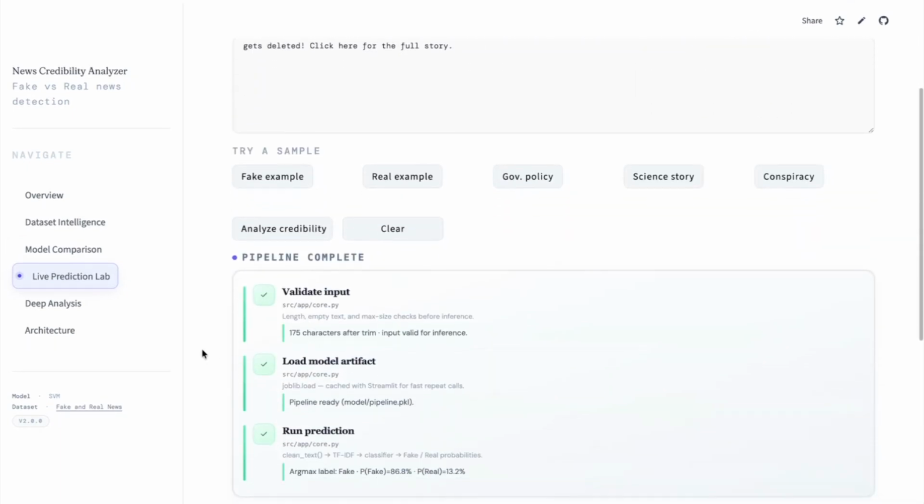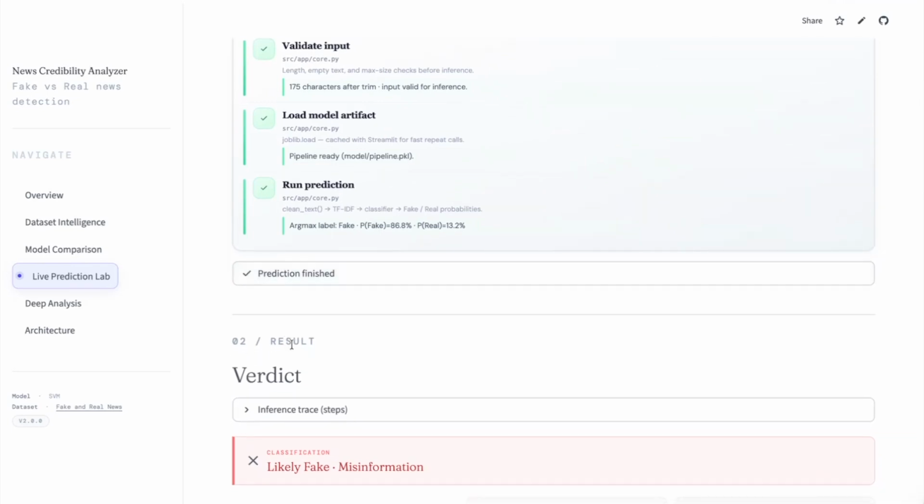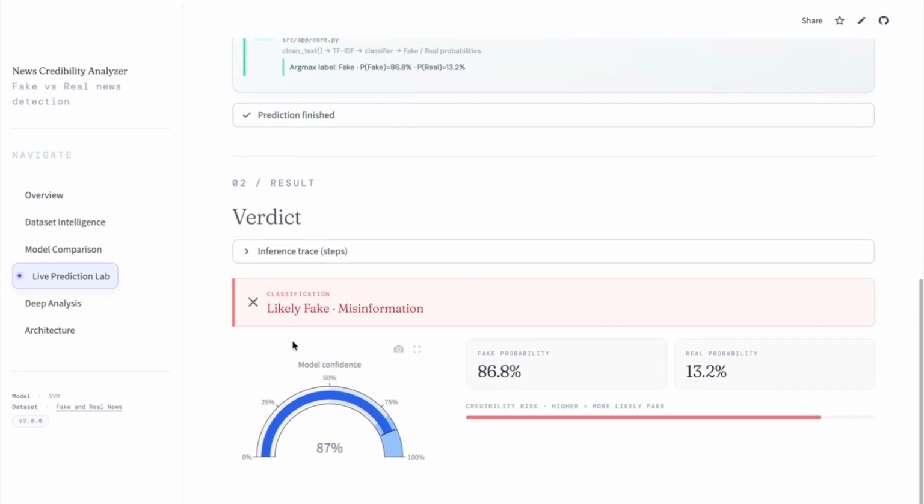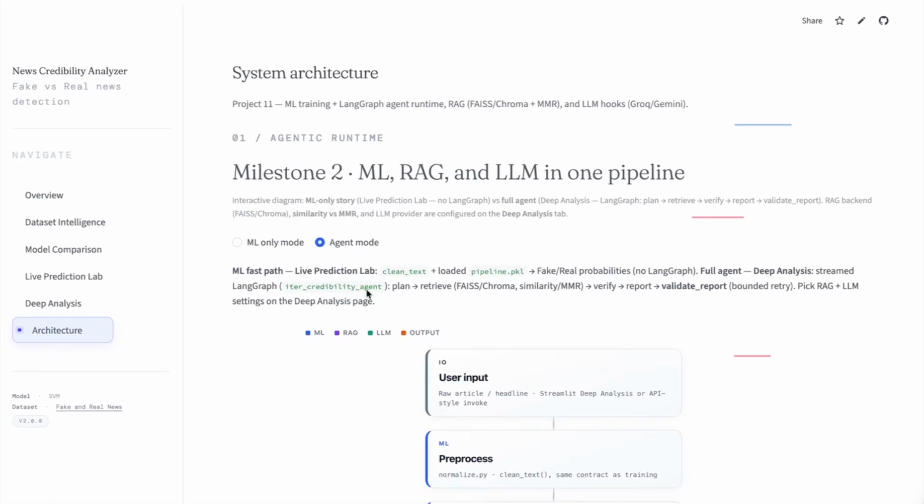But there was a catch. This system understands language patterns, not truth. It can detect how something is written, but not whether the claim is actually grounded to the evidence. So in Milestone 2, we took a leap forward.